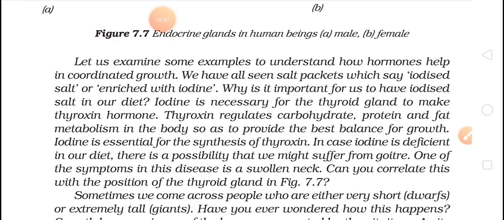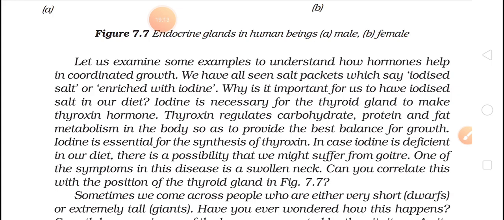Why is it important for us to have iodized salt in our diet? Iodine is essential for the thyroid gland to make thyroxine hormone. Thyroxine regulates carbohydrate, protein, and fat metabolism in the body so as to produce the best balance for growth.